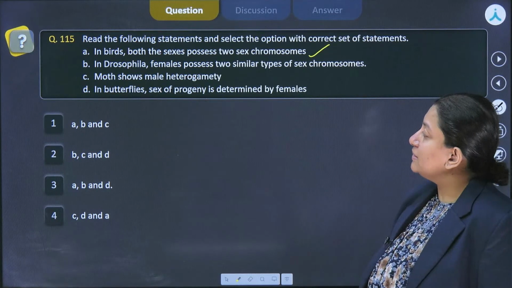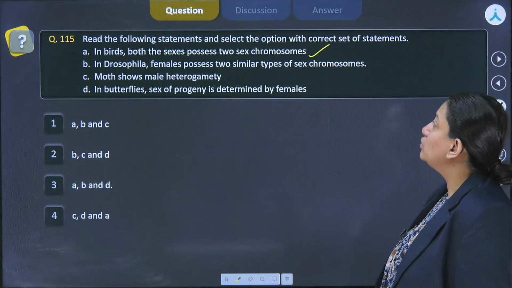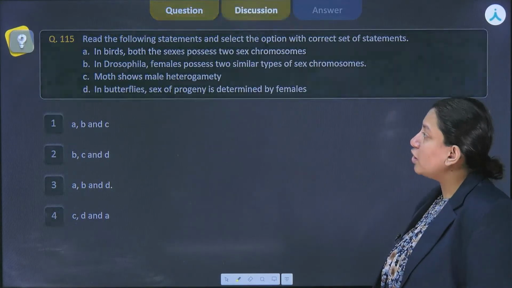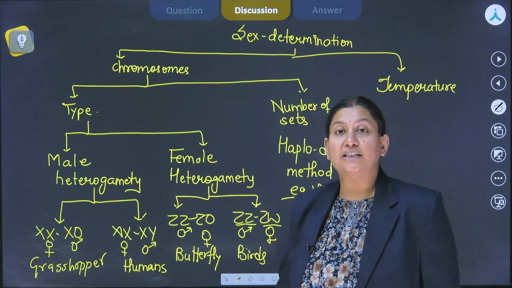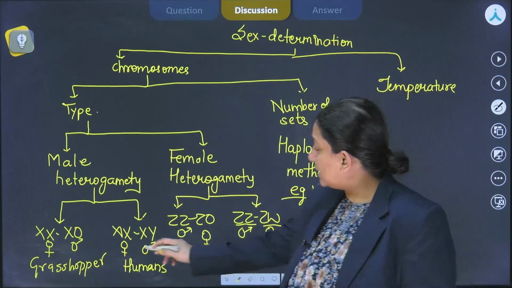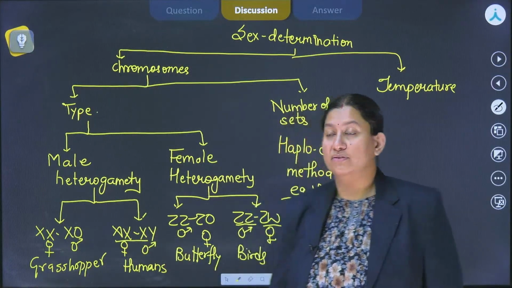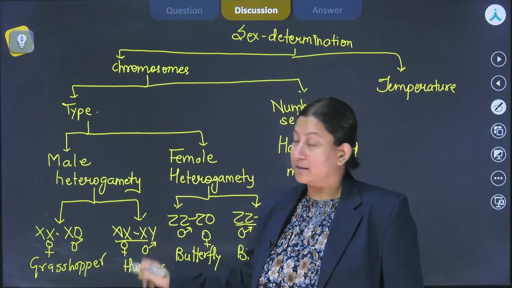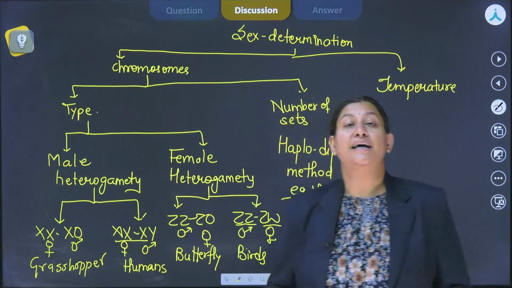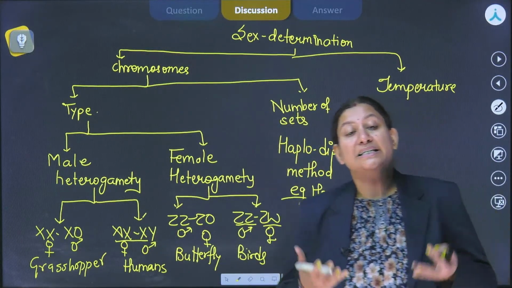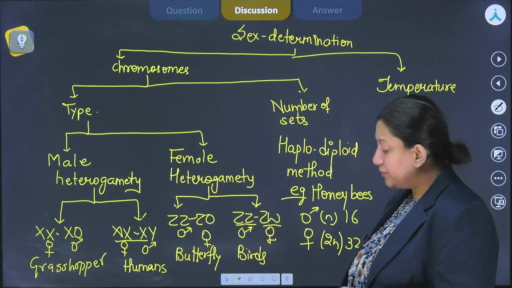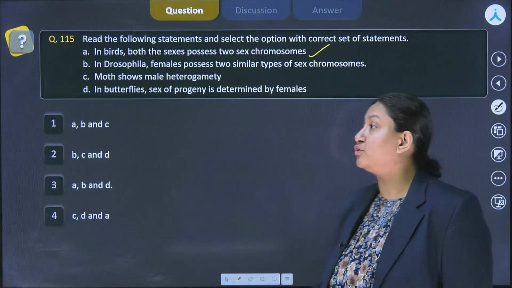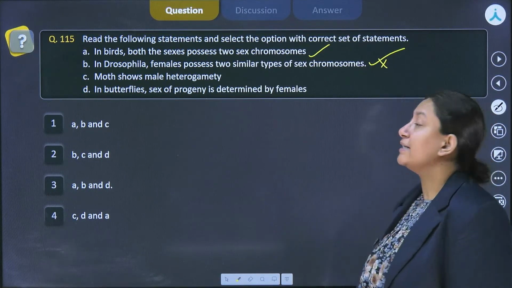Now the B statement saying in Drosophila, females possess 2 similar type of sex chromosome, right? So when we talk about the sex determination that is being exhibited by Drosophila, that is XX and XY, same as humans, right? So over here the females are homogametic and the males are heterogametic. So because the females are homogametic, the type of gametes they are going to possess will be having the same chromosomes, right? And that's what the question is saying, that the female possess 2 similar type of sex chromosomes, that is chromosome X. So this is a correct statement.